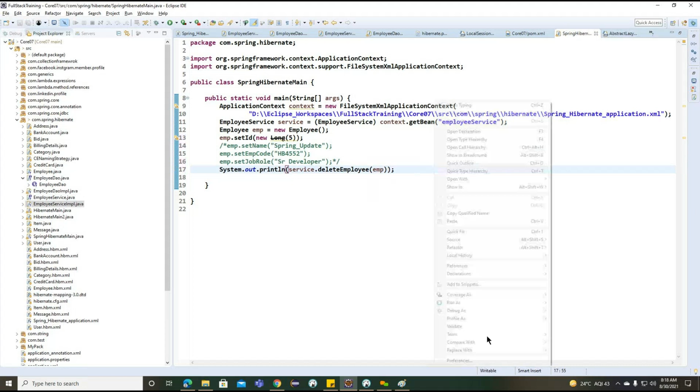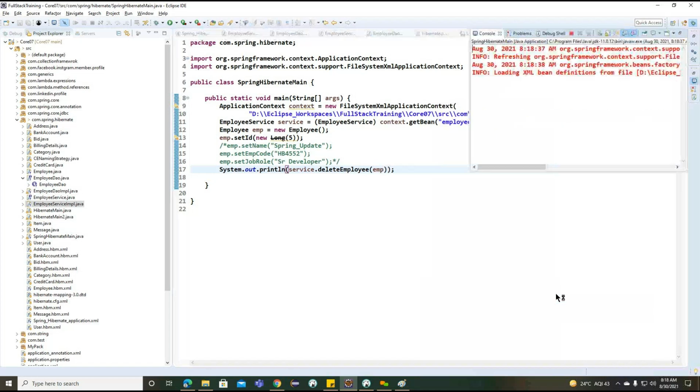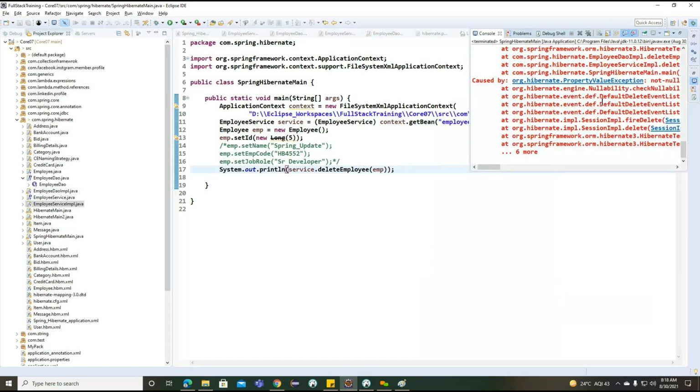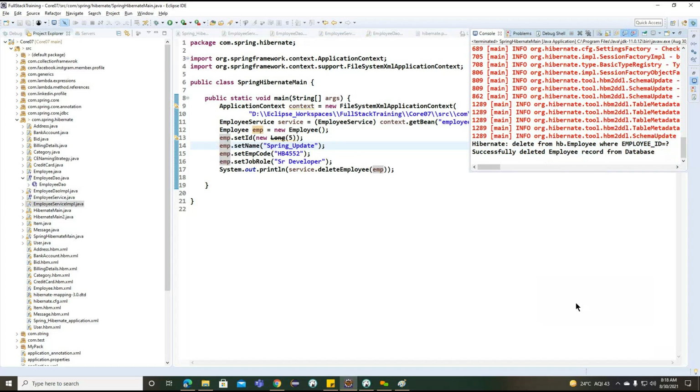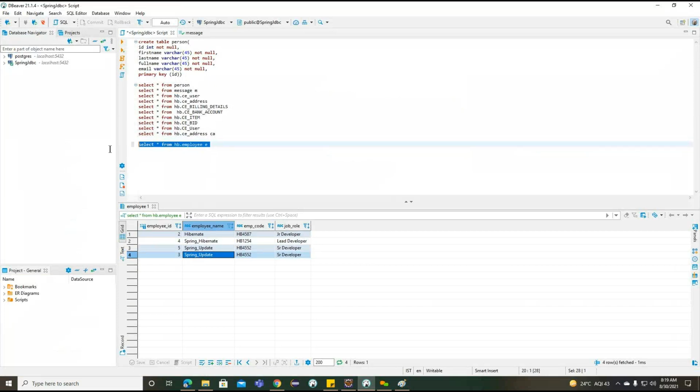Okay. Not null. So we are having not null constraints here, so we need to enable this. In the mapping document, we provided not null constraints here. Because of this particular not null constraint, we are getting an exception here. Now you can see the record is deleted from the database. If I run the same query one more time, the fifth record is not available here. Whatever fifth record we had, it is not available here.